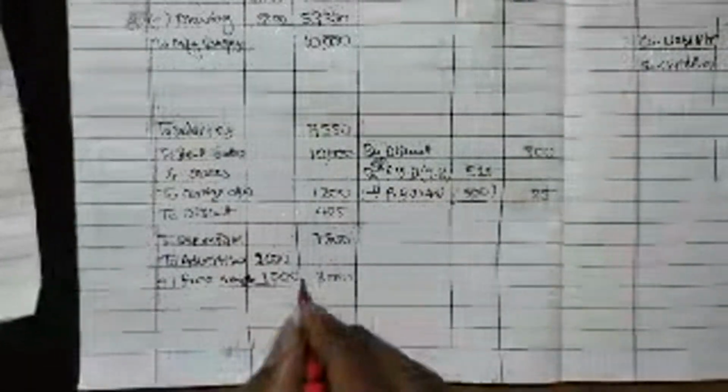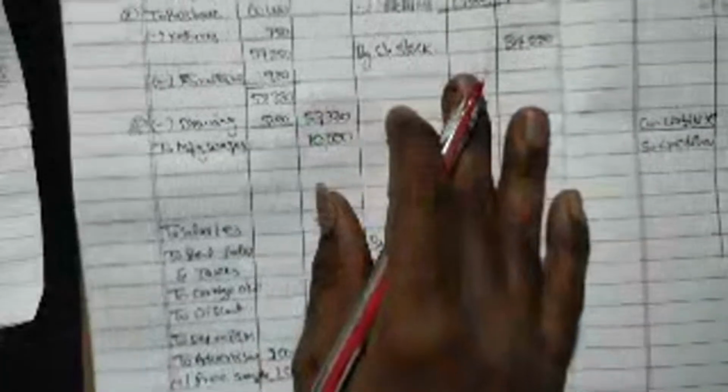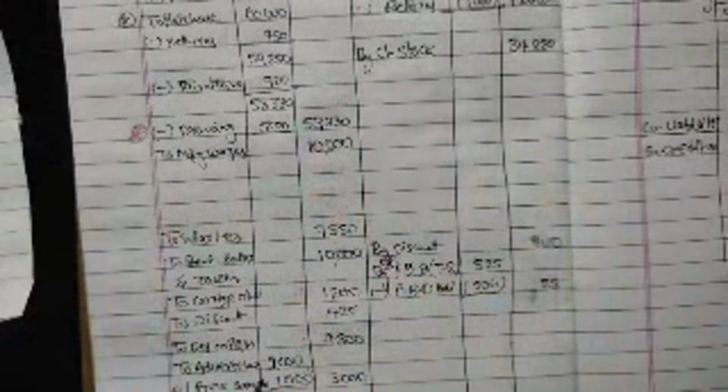Okay, next, goods distributed as free samples. Samples will be included in the advertisement, we have added to the advertisement. And similarly we need to consider that as a deduction. Okay, 1,000 rupees we need to deduct.